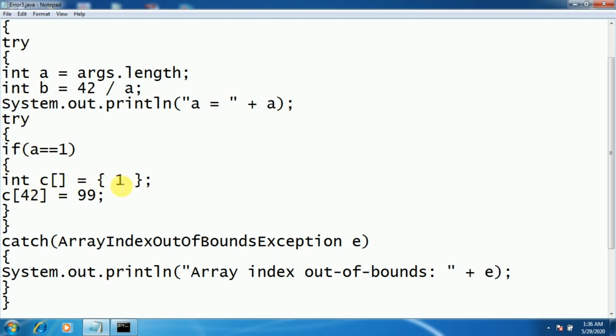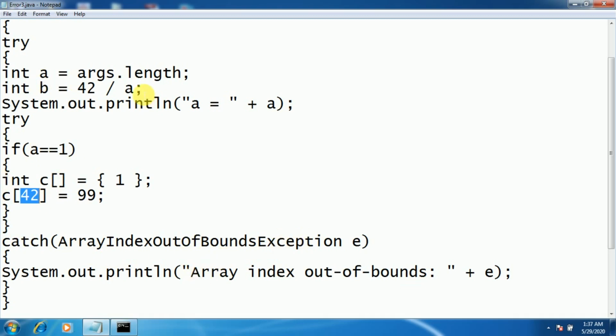Now if you see, you have created an array and you have stored one element in it, so based on that the size of the array will be 1, and you are trying to access index 42 of the c array, which is not at all available, and you do not have access to that because the size of the array is 1 in this case. So in that case, it is going to throw array index out of bound exception, and based on that we have displayed a message.